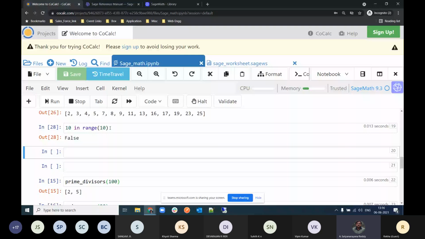Anirban, you want to ask something? Please go ahead. How do we define a function, if I want a new thing? Actually, it uses Python. In Python, to define a function, we use def. So suppose I want to define a function, I need to type def, and then the function name, whatever you want to give. Suppose I want to give my function the name fun.